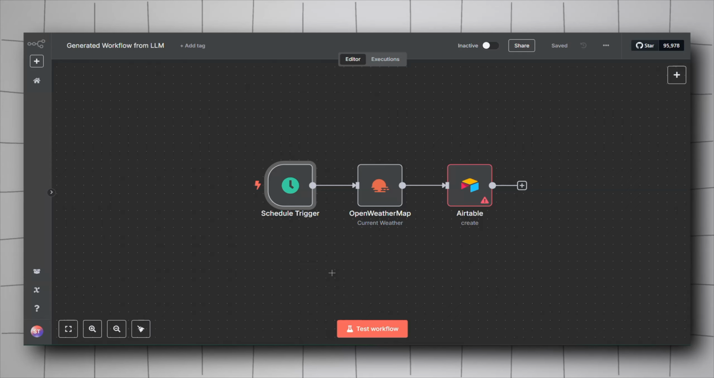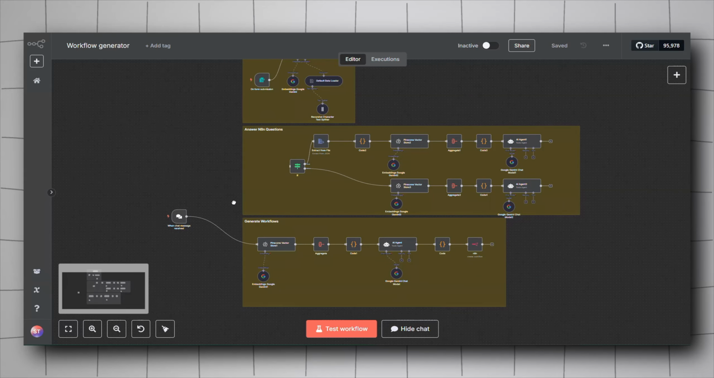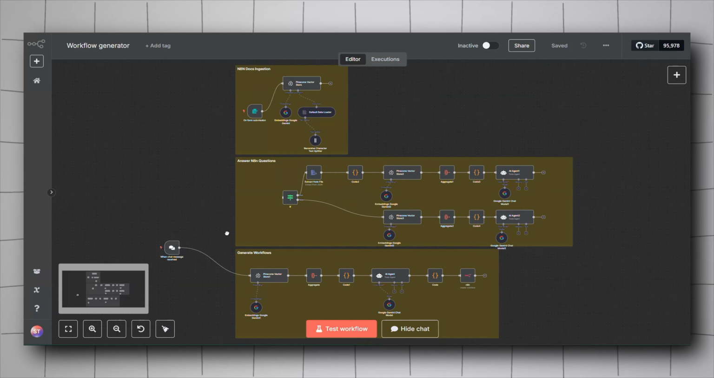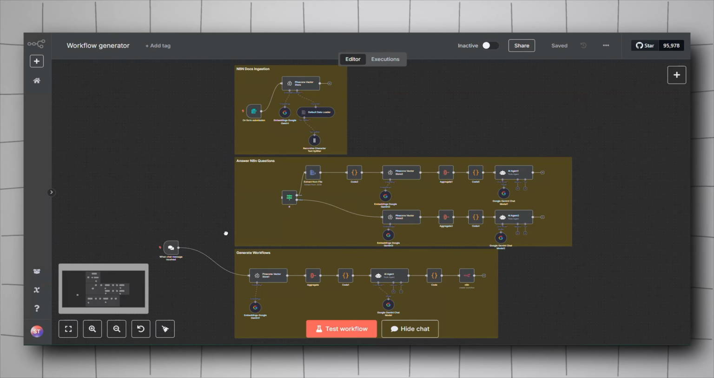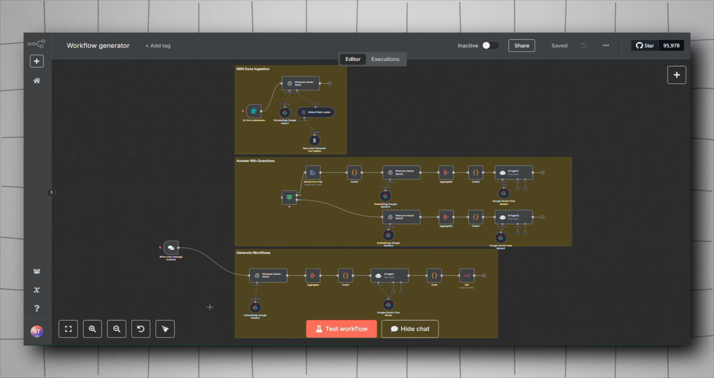And yeah, just like that, guys, we have created our own N8N virtual assistant that can answer our questions, give feedback, and generate workflows for us. Of course, as I said multiple times, this is the V0 of this workflow. We'll keep iterating over it and we'll improve it and share with you in the future.